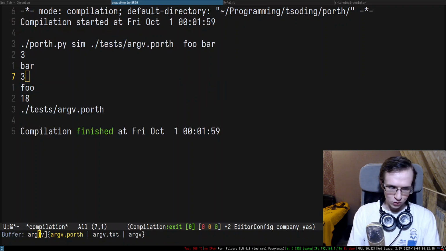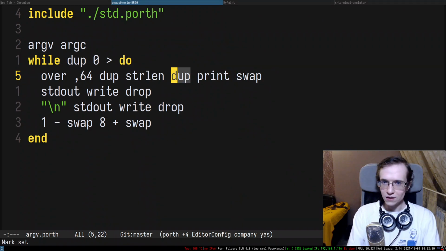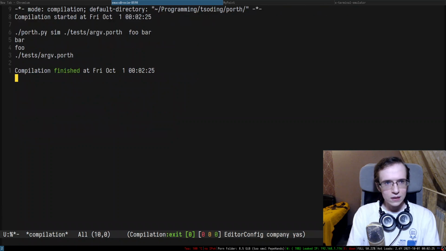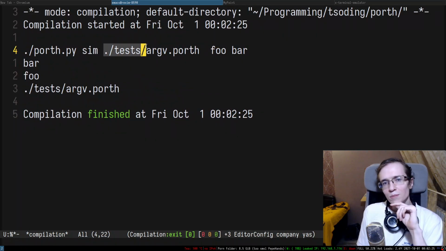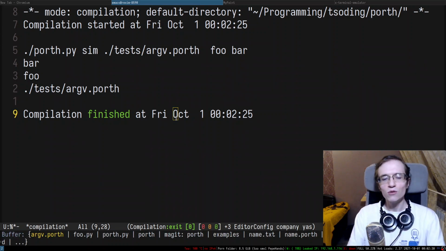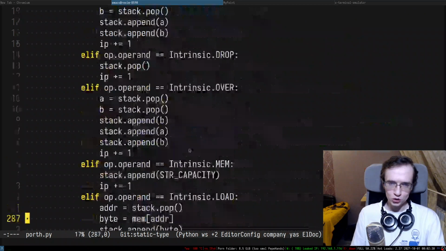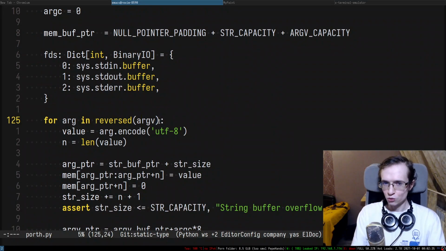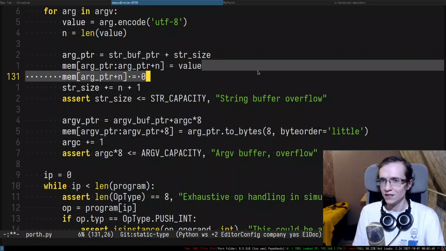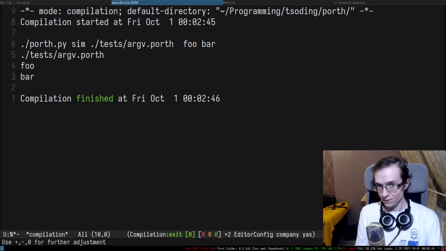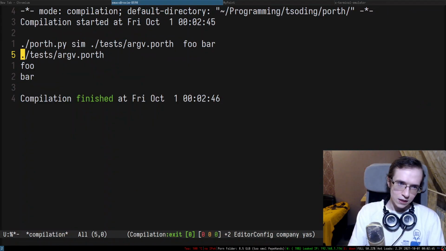Okay, so let me take a look. So this is gonna be ArcV, and let's get rid of the dupe print, right? So I would expect this entire thing to be, oh yeah, because I explicitly reversed the pushing of the command line arguments, right? You see, it's reversed because I was pushing them on this data stack, but we don't have a data stack anymore, so this kind of reversing is not needed anymore, right? So now I can just do that. It's pretty cool.